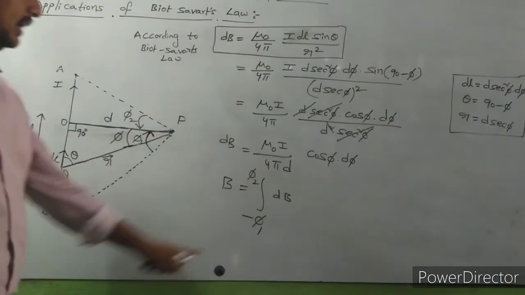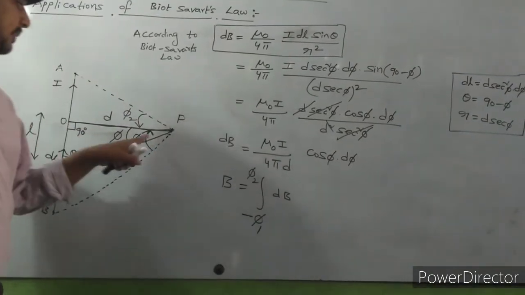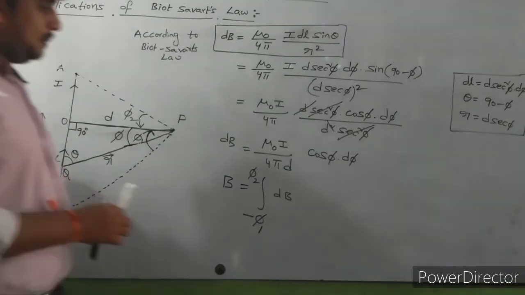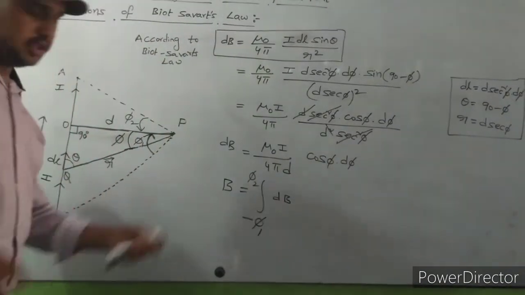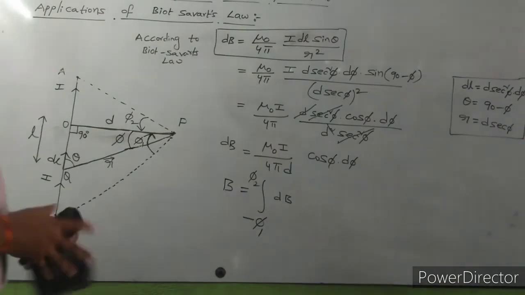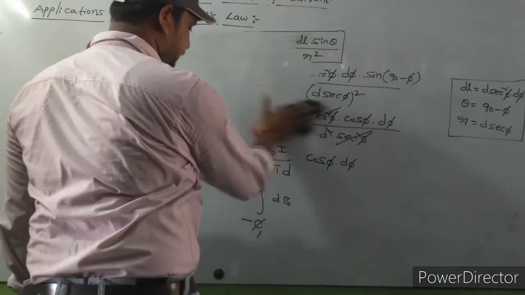Why are we taking minus here? These are opposite angles. That's why I am taking minus. The limits are phi 1 to phi 2 for dB. So from this we substitute the dB value, and then we'll get it here.